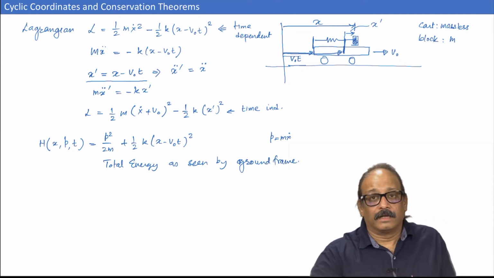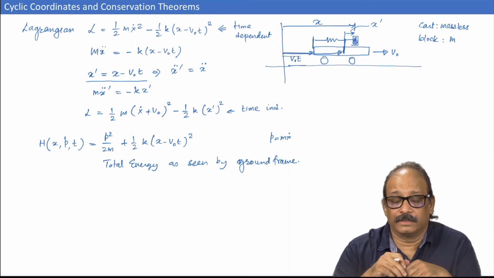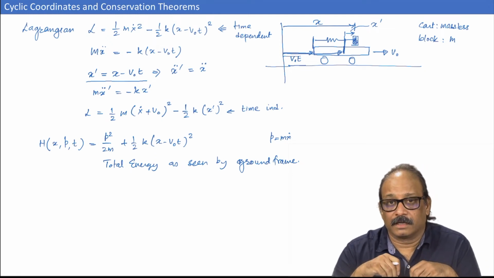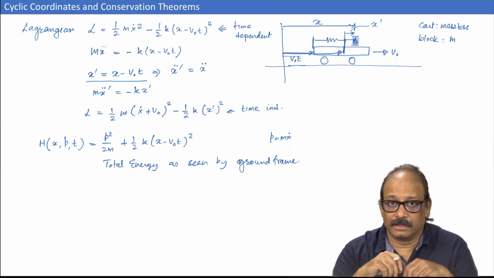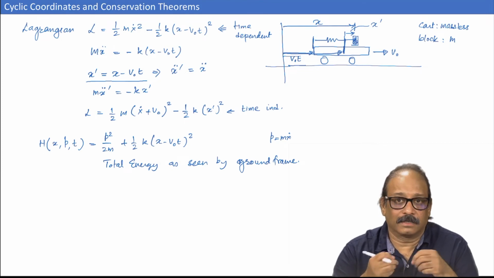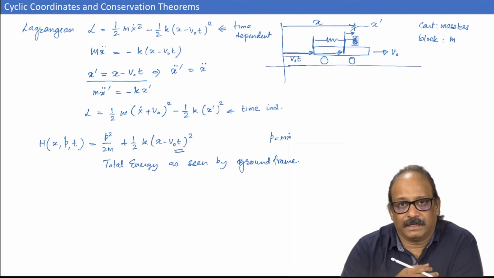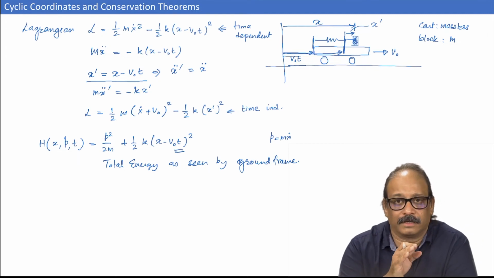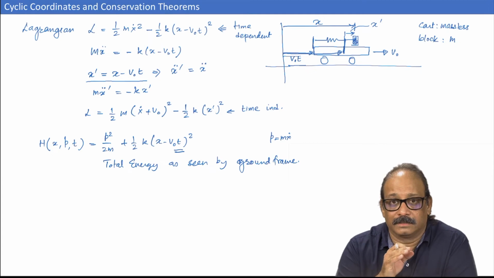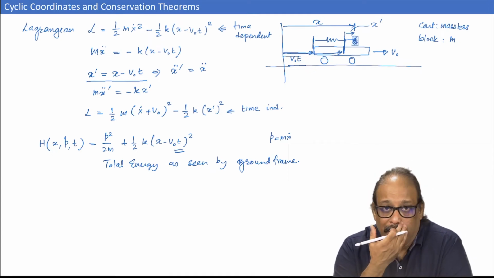Okay. Is this Hamiltonian function a conserved quantity? This is a total energy, but is this conserved? It is not conserved. Why? Because it is time dependent. Okay. And physically, do you see that the total energy is not conserved in this case? See what would happen in this case.